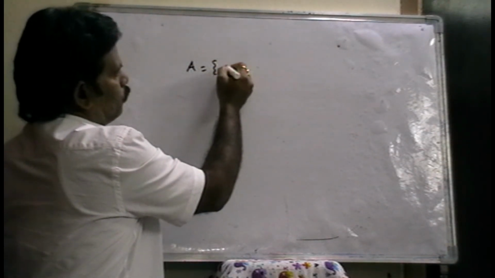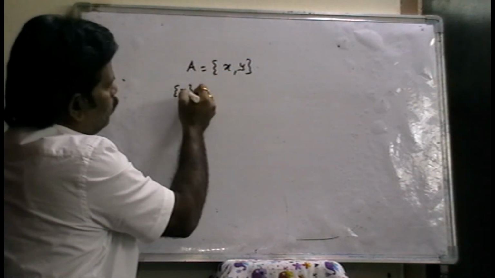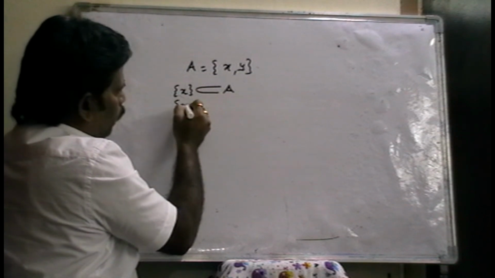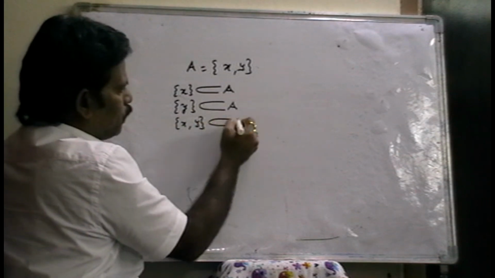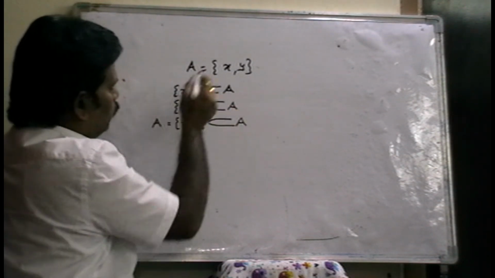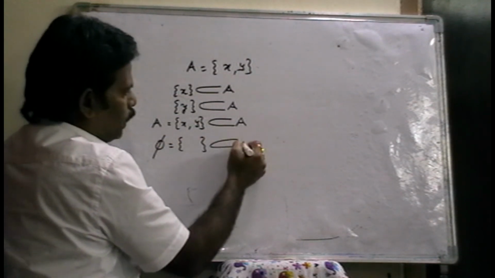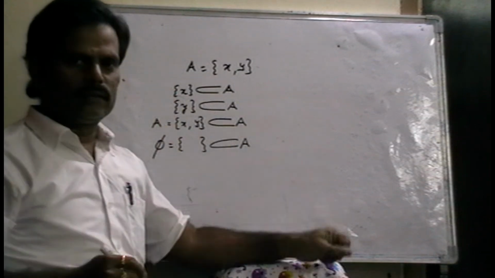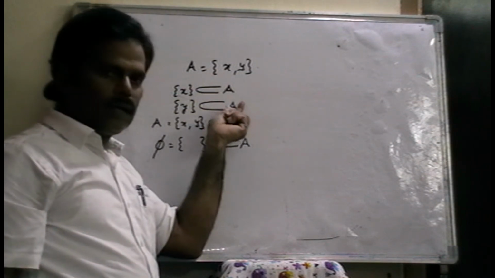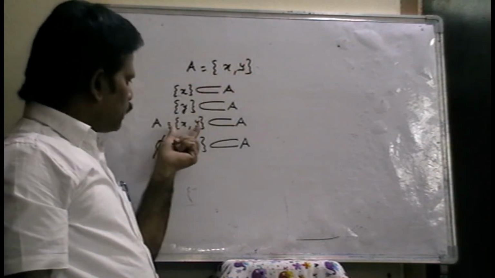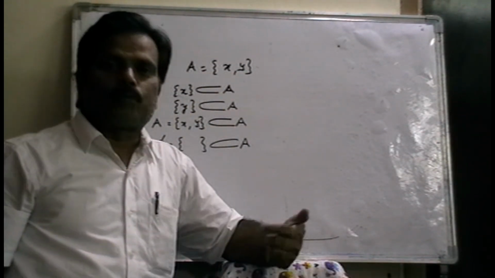Take A = {x, y}. What are the subsets? Set x is a subset of A. Set y is also a subset of A. Set xy is also a subset of A, and set xy is nothing but A only. And the empty set, that is the null set, is also a subset of A. We know there are 4 subsets. Set x is a subset of A, set y is also a subset of A, because every element belongs to A, and set xy is also a subset of A, and the null set is also a subset of A. But what is a proper subset? Means